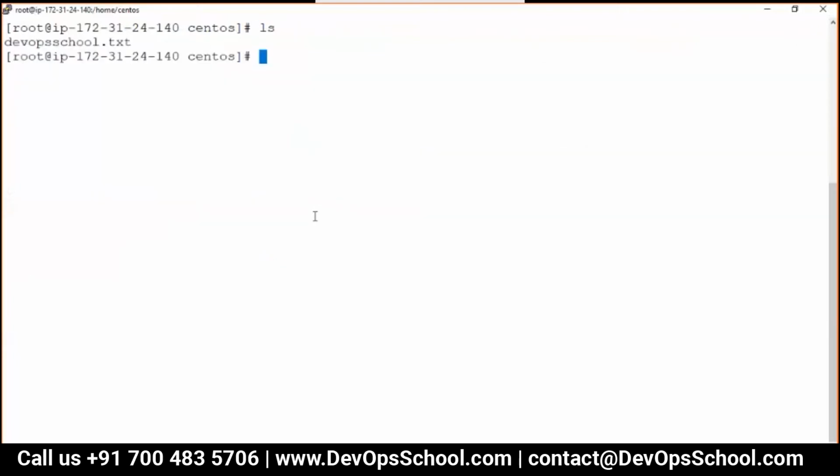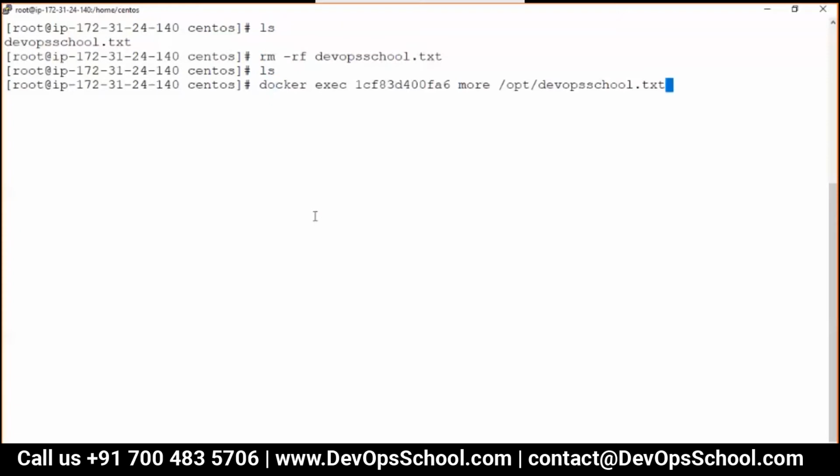Now I am going to delete this file from the host. Here it is. Now can I copy back from the container to the host machine in this location? Yes. So let's do this. The source is the container, and then the host machine destination is a dot.